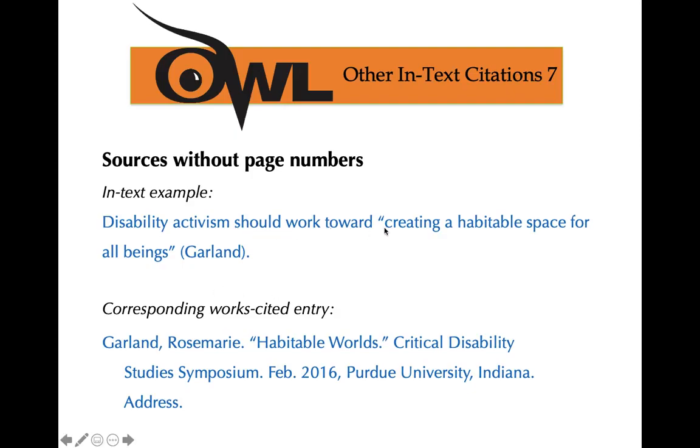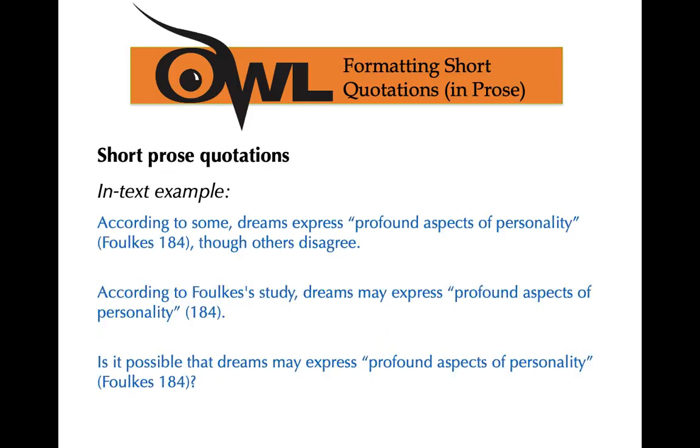Disability activism should work toward, quote, creating a habitable space for all beings, end quote. Last name, Garland. And the in-text citation, followed by a period. And here is that source, Rosemary Garland, Habitable Worlds is the title of the article from the book Critical Disability Studies Symposium from Purdue University, Indiana. So notice there's no pages here. It's just Garland. So don't make up a page, just leave it blank. All right.